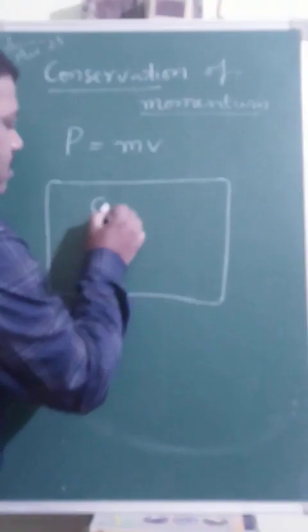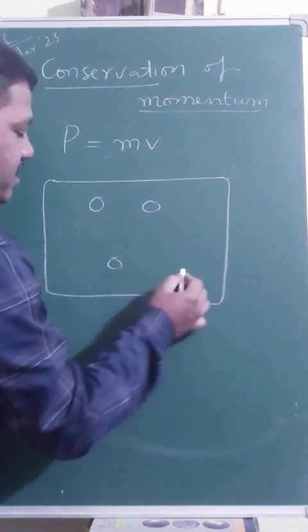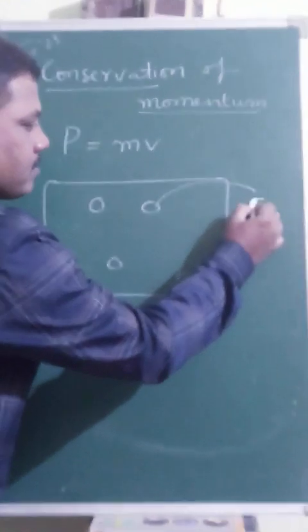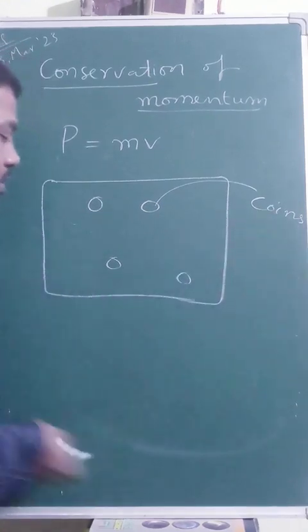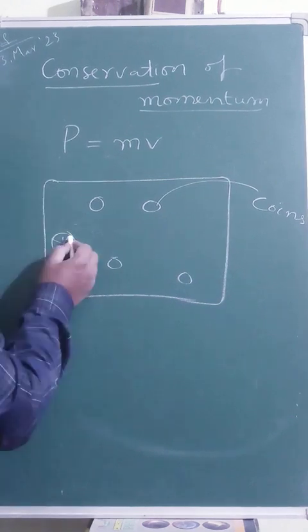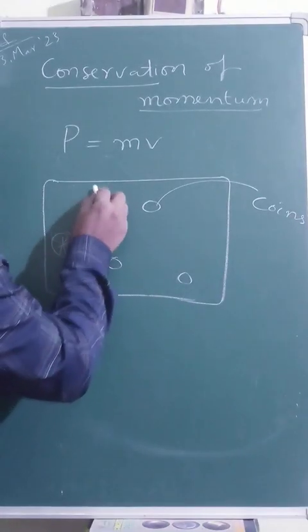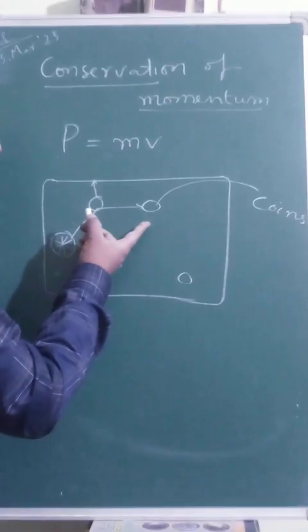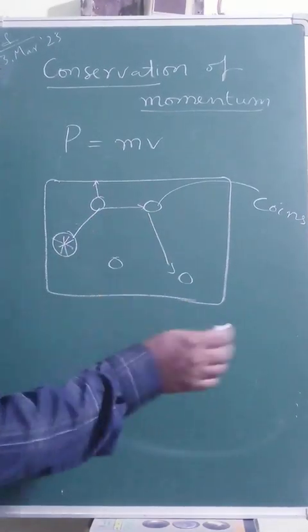Okay, there are a number of coins placed at different places on a carom board, and I have a striker with me. Suppose I hit this coin in this direction, it is going to scatter in this direction, and the striker keeps on moving towards this and maybe towards this, whatever it is.